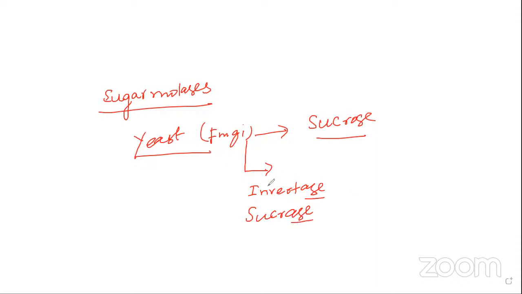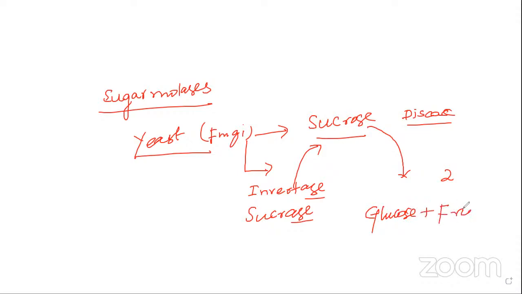As a result, they act upon the substrate. The sucrose, because it is a disaccharide, is converted into two monosaccharides. One is glucose and another one is fructose.